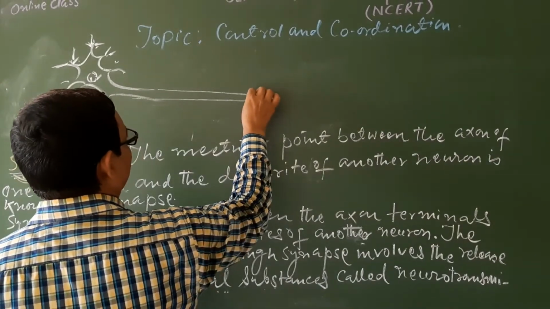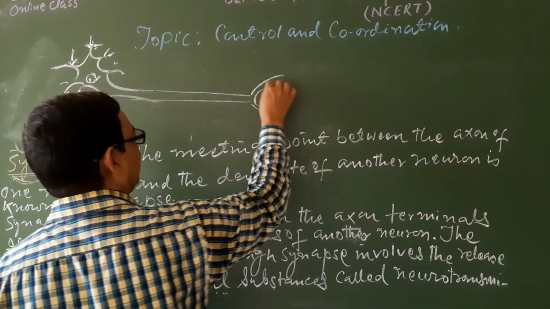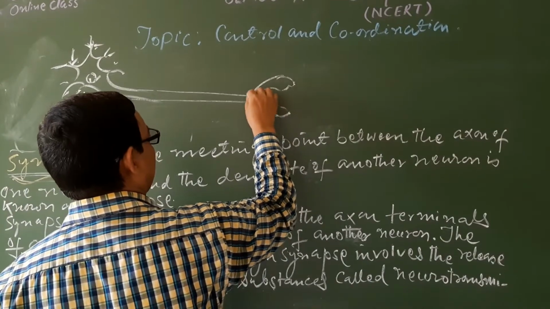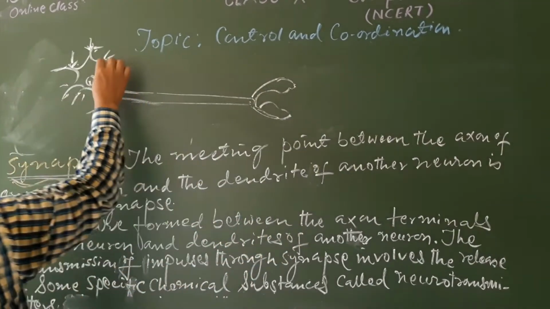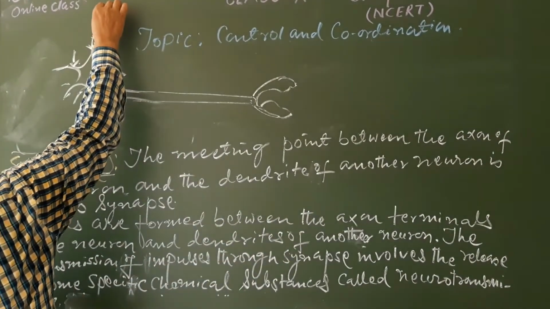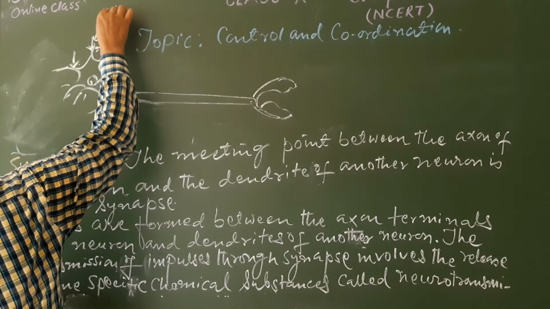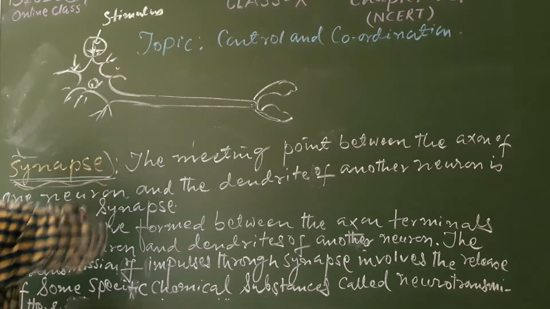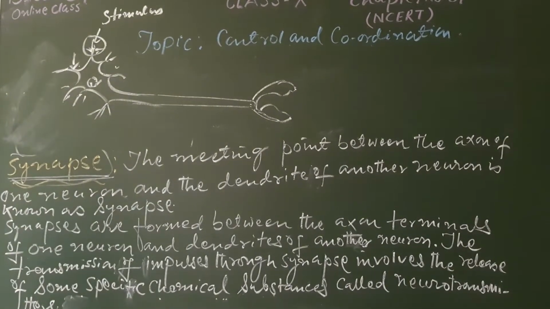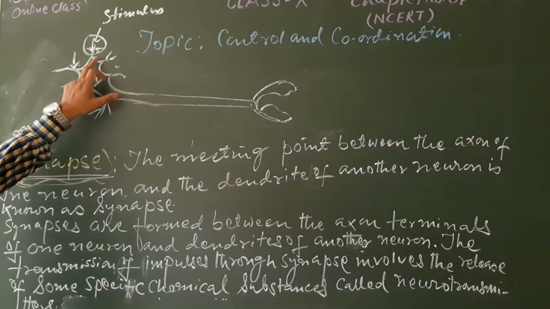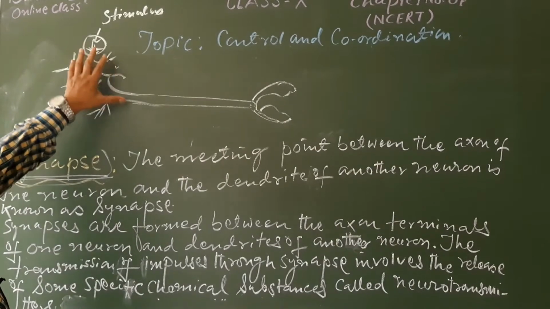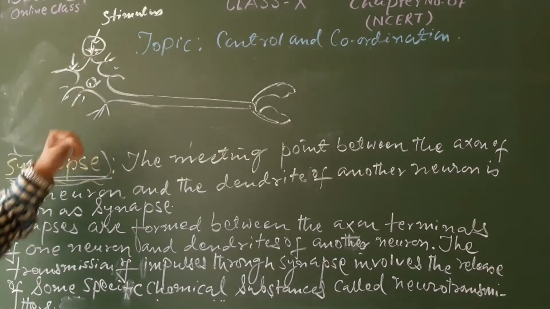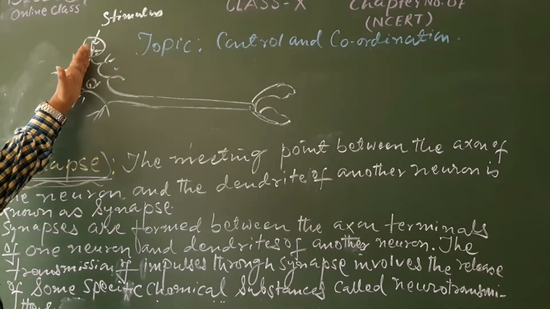After detection of a stimulus, any stimulus, it is acquired by the dendrite and a chemical reaction is set off. Here the NCERT has used the words set off, that means a journey is started.